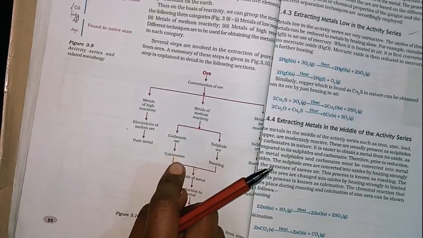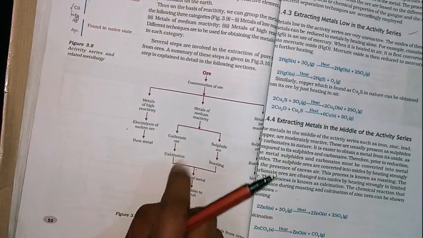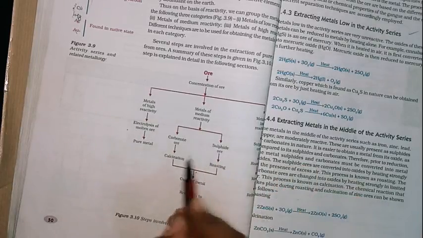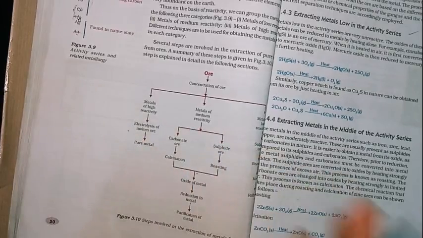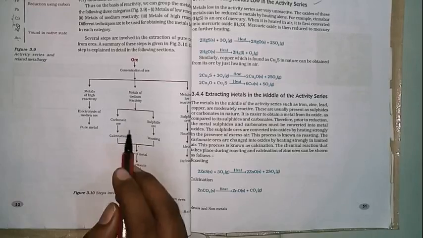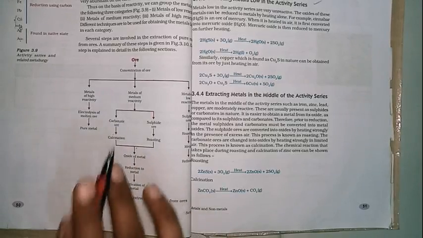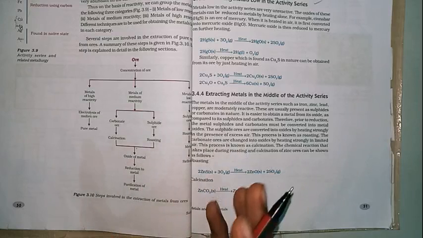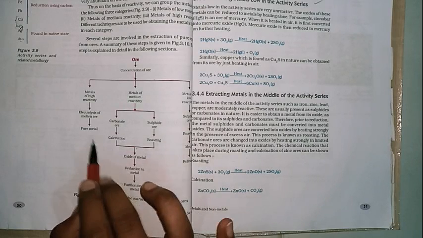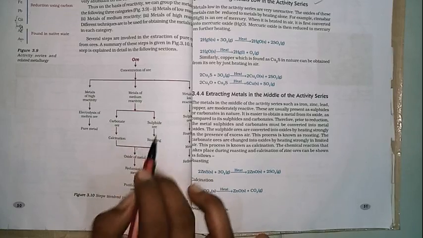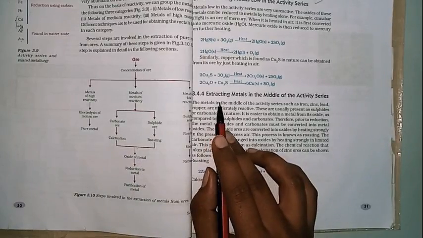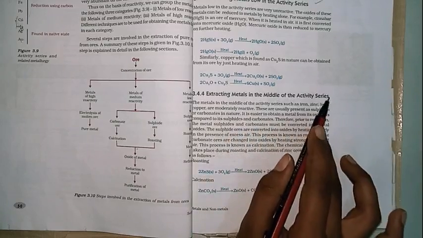then we are going for the calcination. Calcination is nothing but in a closed vessel, we are heating the ores. In a closed vessel means there is not much oxygen. So calcination is the method where there is little oxygen, and if you are heating the sulfide ores in presence of oxygen, that is the roasting process. So now we will move towards extracting the metals in the middle of the activity series.